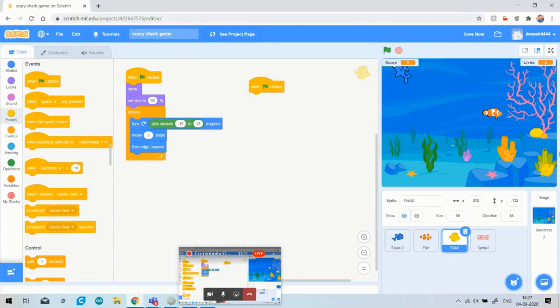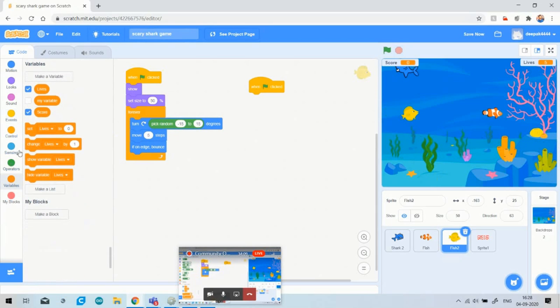As you see, my shark is rotating around the sea and it will see these two fishes. Whenever my shark sees the fishes, it tries to eat them. As you know the behavior of the shark, it is huge and very wild and it will eat all the fishes of the sea. So for this, I first have to set the score, because it is my safe fish, and when my shark eats the safe fish the score will increase. So firstly I have to set my score to 0.